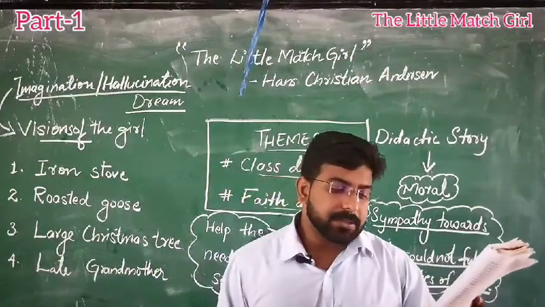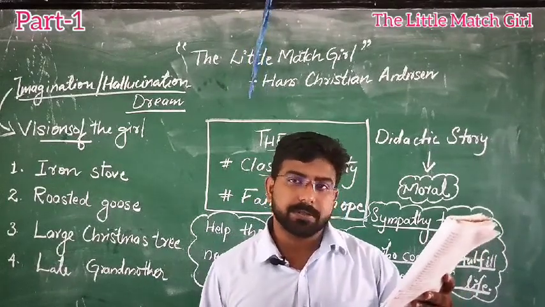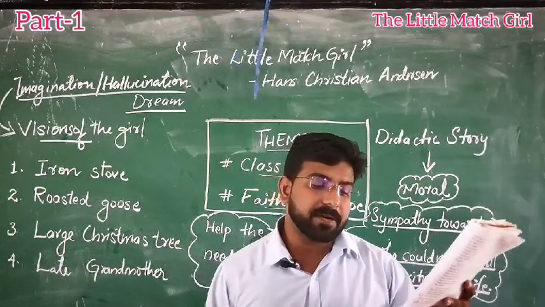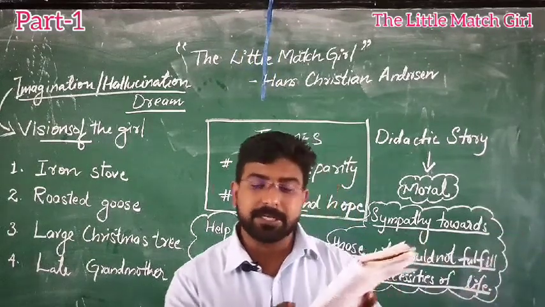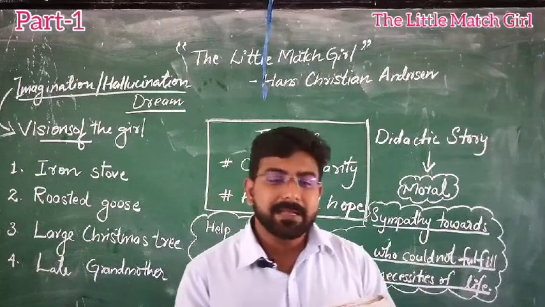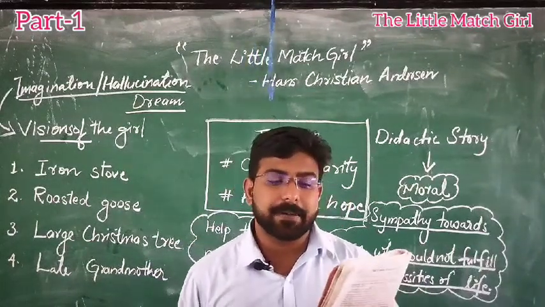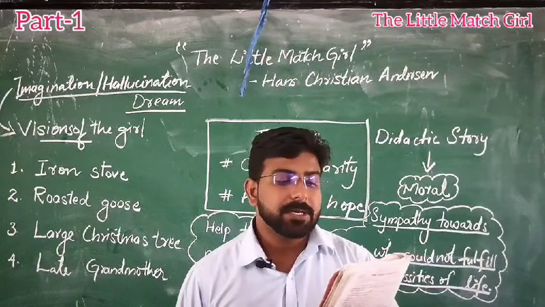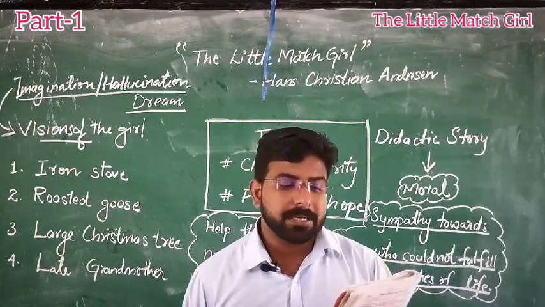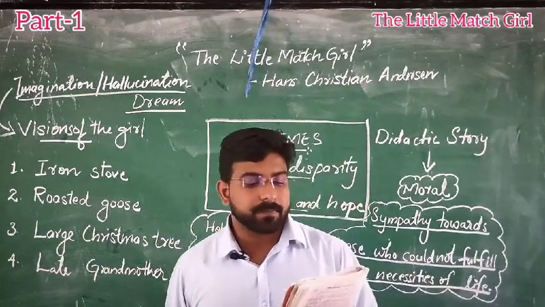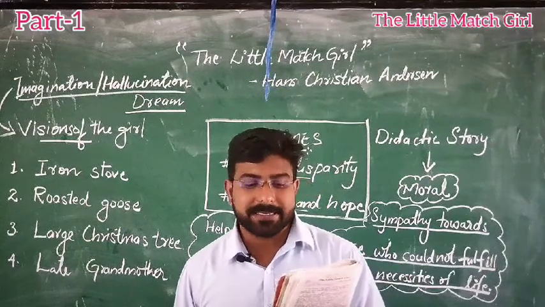She huddled down in a heap in a corner formed by two houses, one of which projected further out into the street than the other. But though she tucked her little legs up under her feet, she felt colder and colder. She did not dare to go home, for she had sold no matches and earned not a single penny.